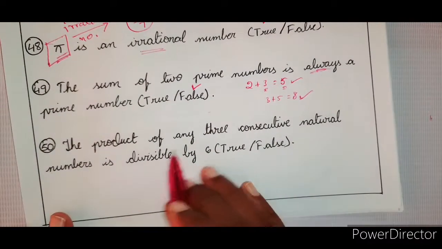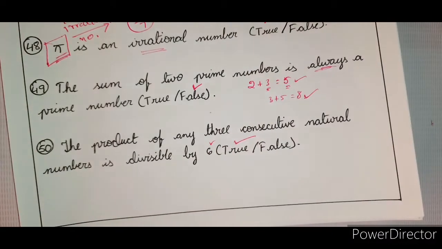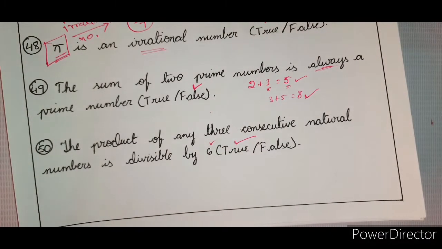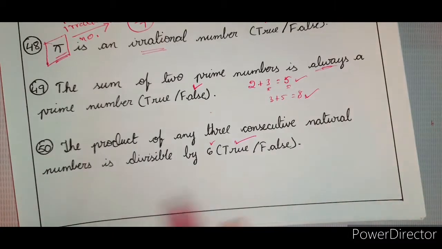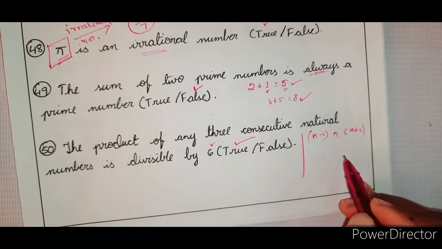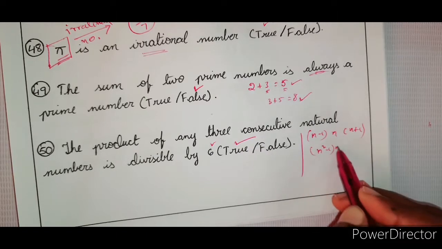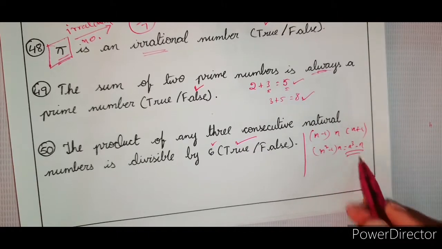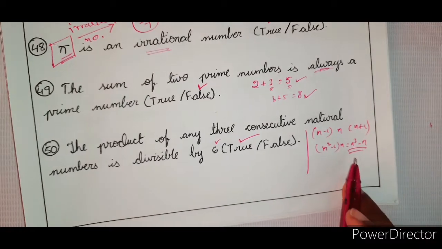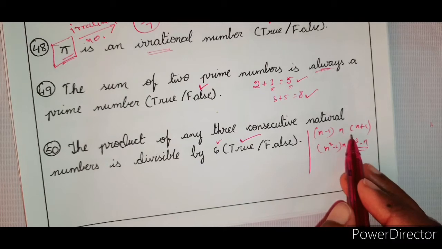Now, the product of any three consecutive natural numbers is divisible by 6. Already we proved it, I think in yesterday's Real Numbers 3 or 2. There we took n minus 1, n, n plus 1 as consecutive numbers, and you get n square minus 1 into n, which is n cube minus n. Two problems are there based on this. We discussed both the problems, and now let us simply see whether it is true or not.